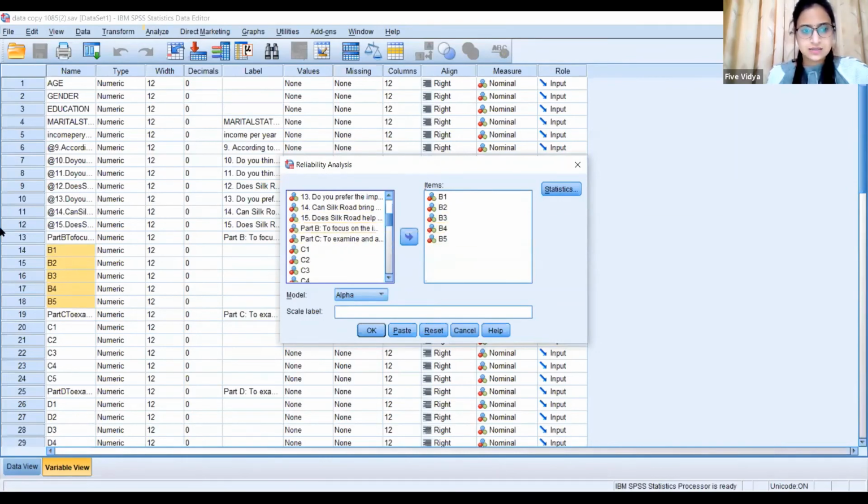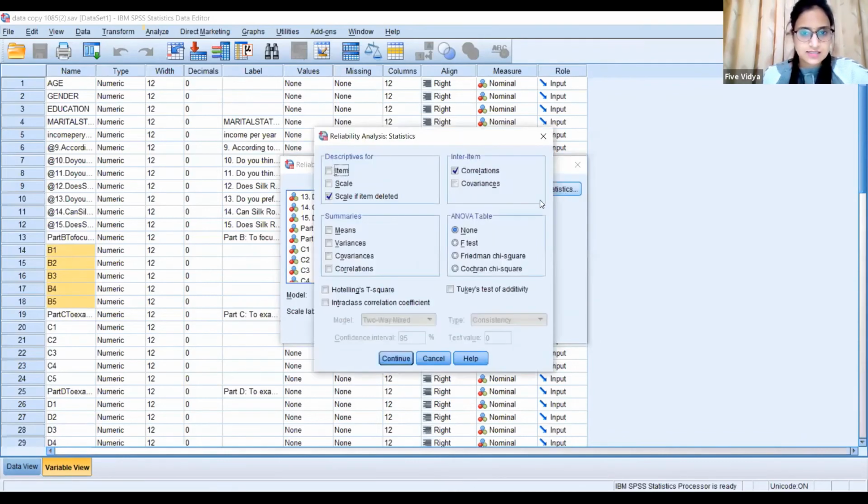You can see I have selected B1 to B5, and all are uploaded here. Five items were there in part B, which I have coded as B1, B2, B3, B4 and B5.